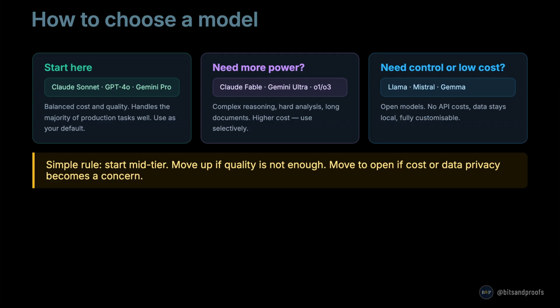If cost or data privacy becomes a concern, you are processing a large volume of requests, or you cannot send data to an external API, move to open models, Llama, Mistral, or Gemma, running on your own infrastructure. The simple rule: start mid-tier. Move up if you need more power. Move open if you need more control.